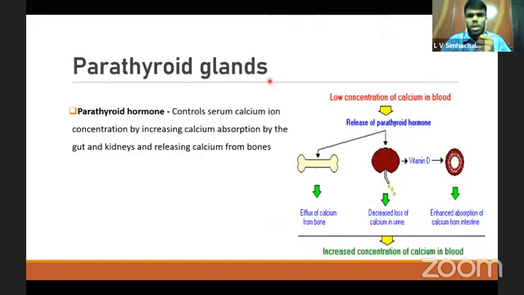Okay, coming to the parathyroid glands, parathyroid glands produce a hormone called parathyroid hormone, which controls the serum calcium ion. This parathyroid hormone acts antagonistic to the calcitonin hormone. Parathyroid hormone tries to increase the calcium level in the blood, and calcitonin acts by decreasing the blood calcium level. This parathormone controls serum ion concentration by increasing the calcium absorption by the gut and also kidneys, thereby releasing calcium from the bones.